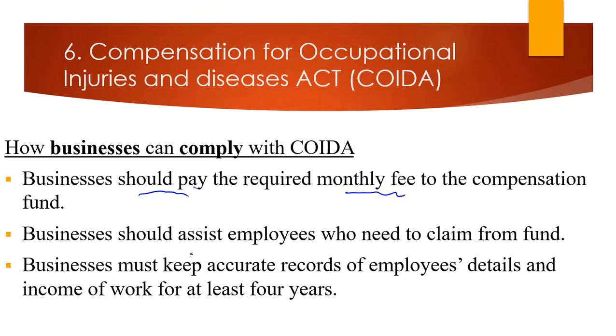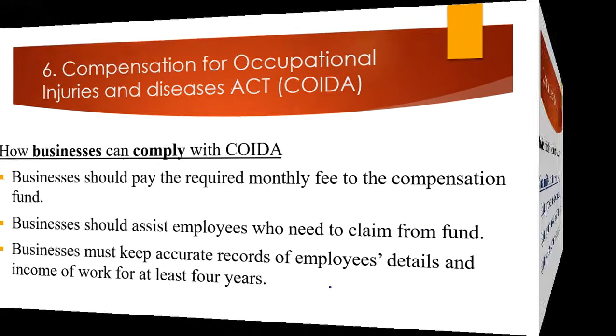Businesses, number 2, should also assist employees who need to claim. So maybe businesses can assist these employees with the claim process, with their claim forms, and so forth. Number 3, businesses must keep accurate records of employees' details and income for at least 4 years. Right? These details will be needed in case the employees need to claim.